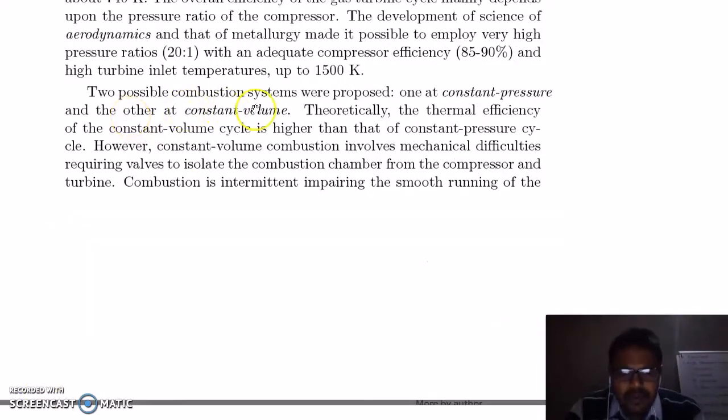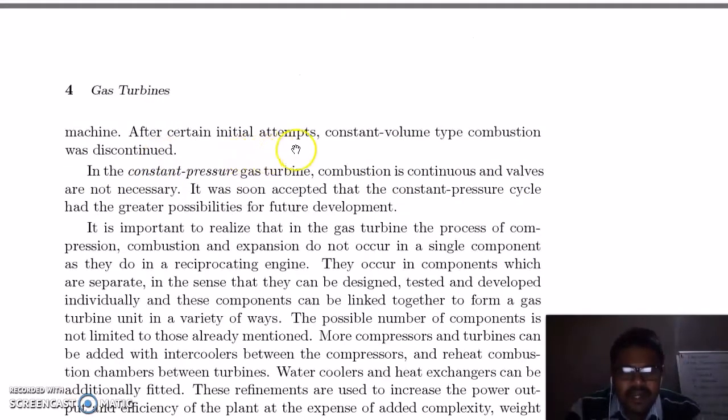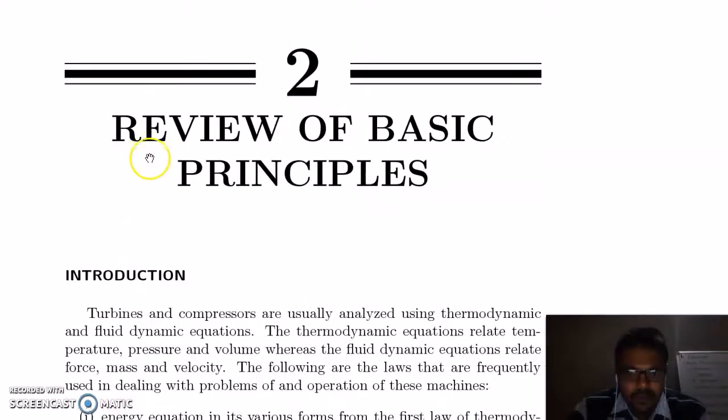So there are two possible types of combustion process. One is at constant pressure and the second is at constant volume. Theoretically, the thermal efficiency of the constant volume cycle is greater, but it is not possible because of the addition of the walls, which is not feasible in the case of a gas turbine because it is a continuous burning process in the combustion chamber. So after certain initial attempts, the constant volume type combustion process was discontinued.